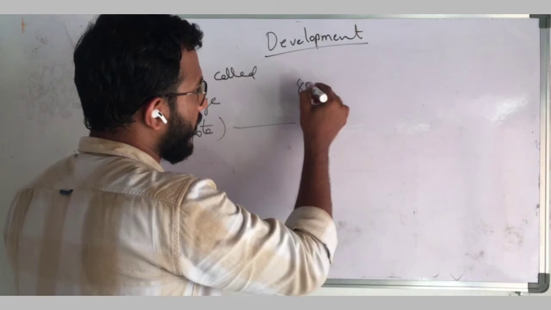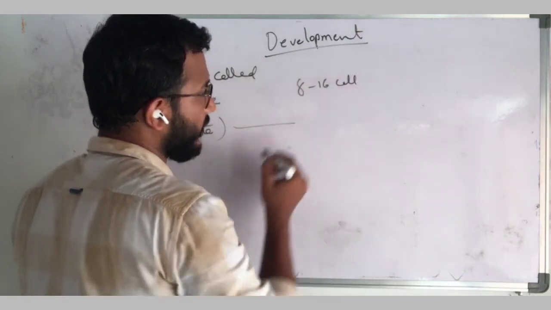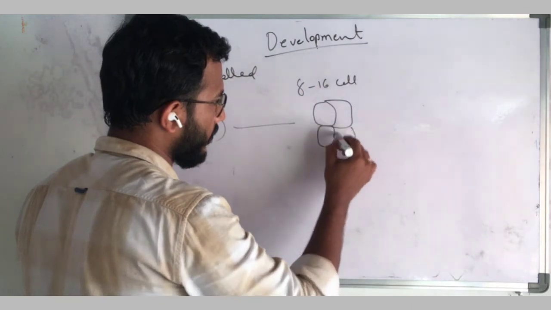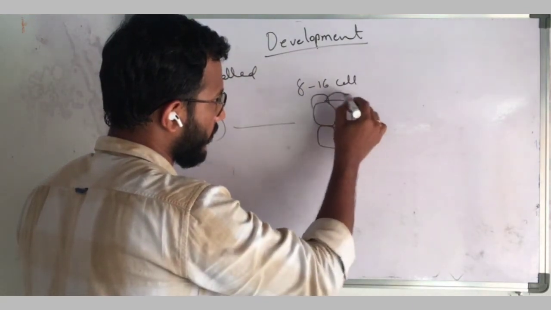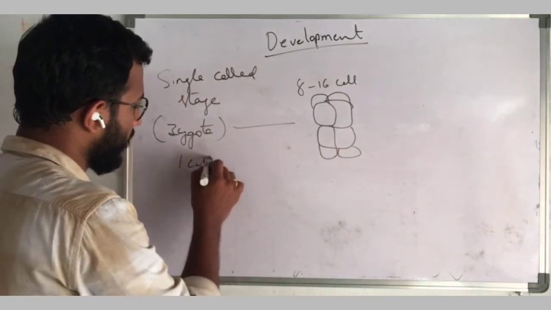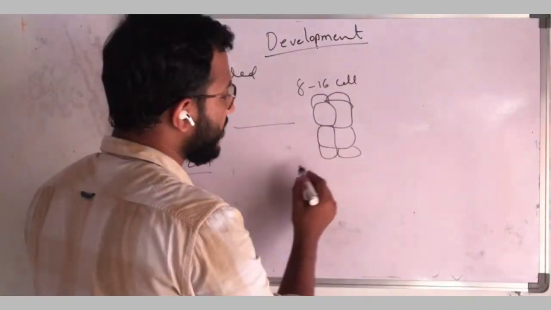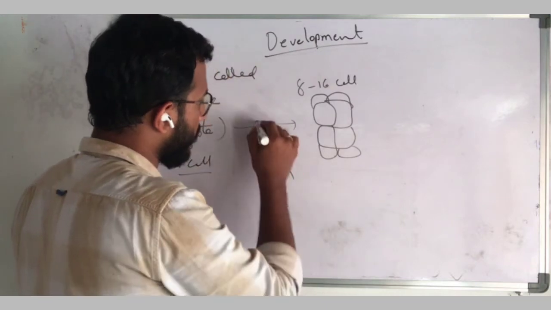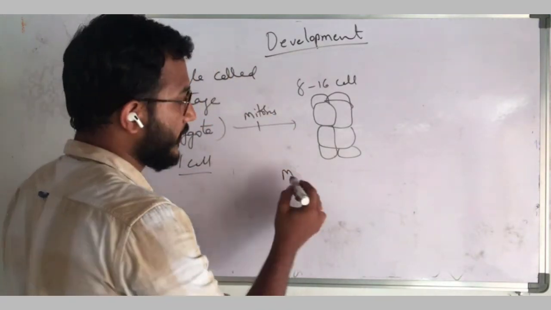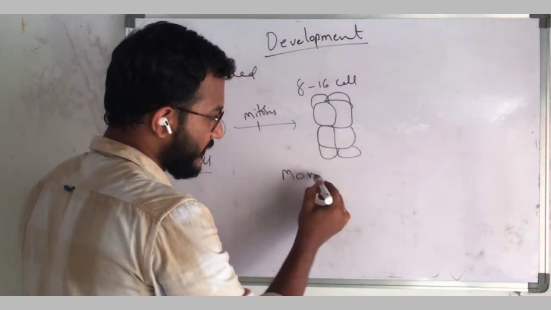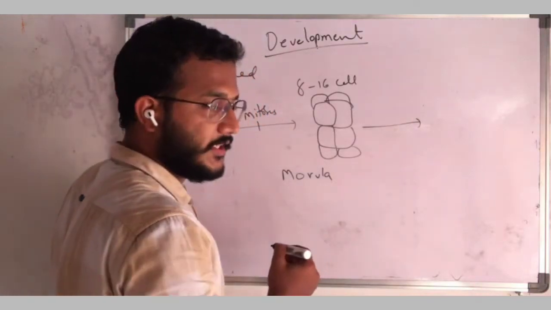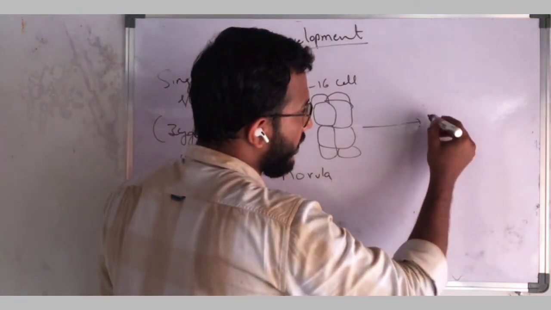For example, 8 to 16 cells it will form, developed due to mitosis, cell division. So this stage is known as morula, and again so many mitosis takes place and it will develop into